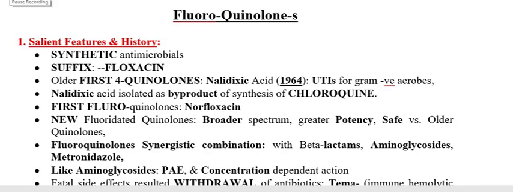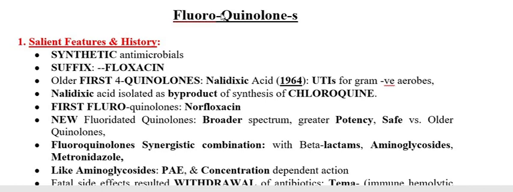So let us start another group of antibiotics called fluoroquinolones. First we have to go through the names. Here the name is fluoroquinolones.